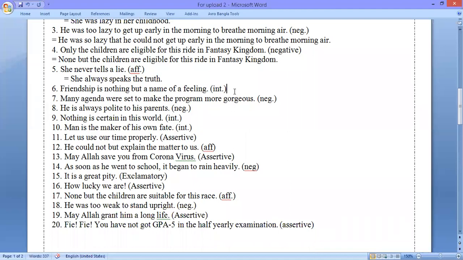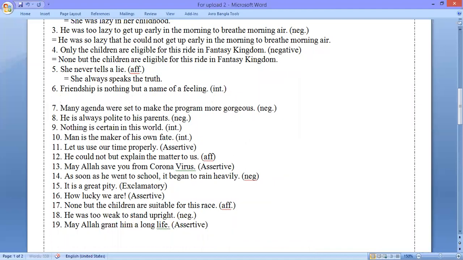Now we are moving to question number 6. The question is, friendship is nothing but a name of a feeling. We shall have to make this interrogative. So we can make this interrogative in this way. Is friendship anything but a name of a feeling?